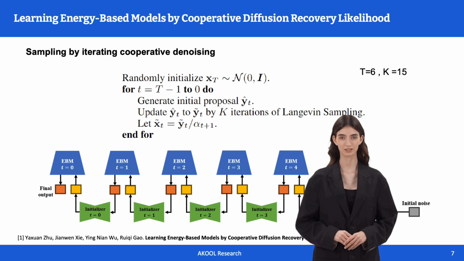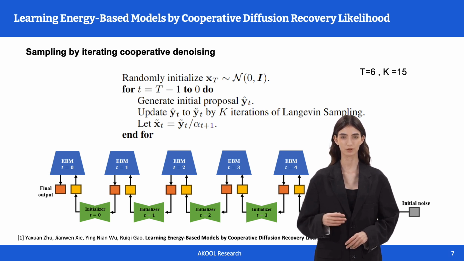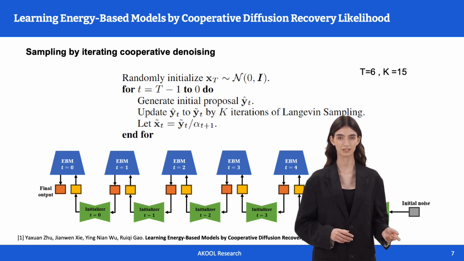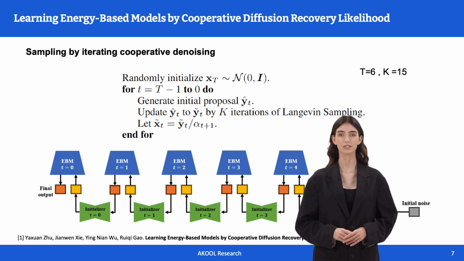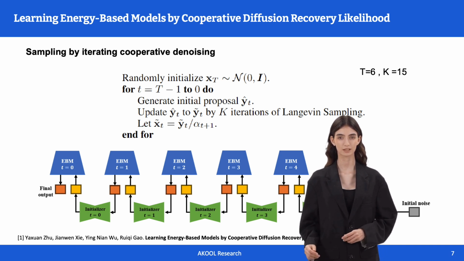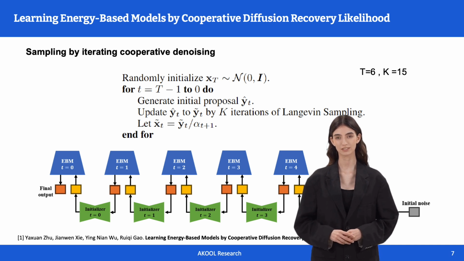Once the model is trained, we can generate realistic images by sampling from our diffusion model. The sampling process starts from a Gaussian noise and then iterates the cooperative denoising process that first generates a denoising proposal by the initializer and then updates the proposal by K iterations of Langevin sampling. We use 6 noise levels and run 15 Langevin steps for sampling the EBM at each noise level.